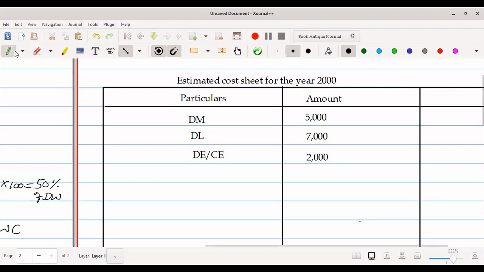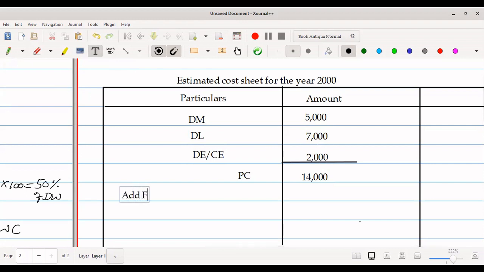When we total this, the answer will be rupees 14,000. What is this? This is prime cost.